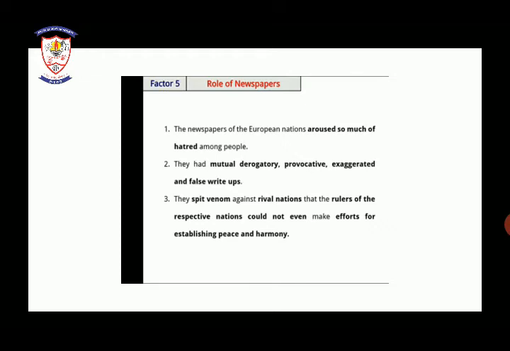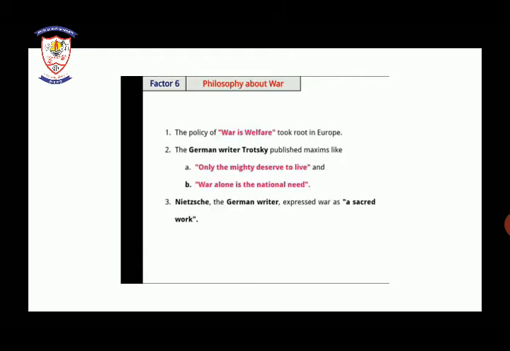When you write something false about another nation in the newspaper, of course it creates war. There were rival nations, and the rulers of the respective nations could not even make efforts for establishing peace and harmony. So one of the factors was the role of newspapers.